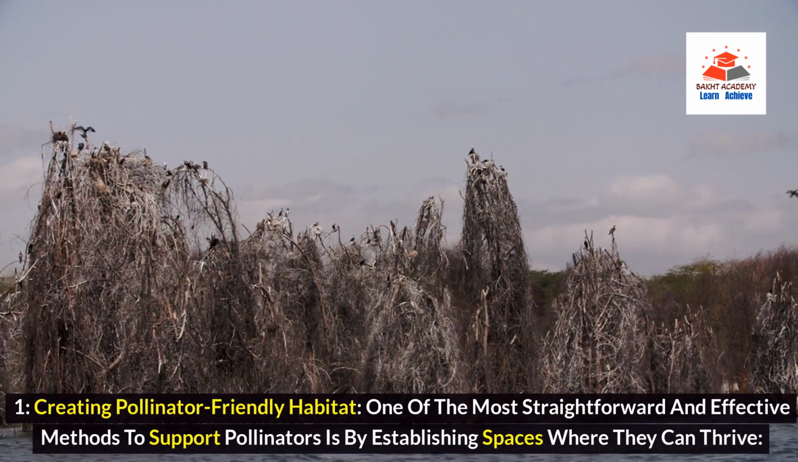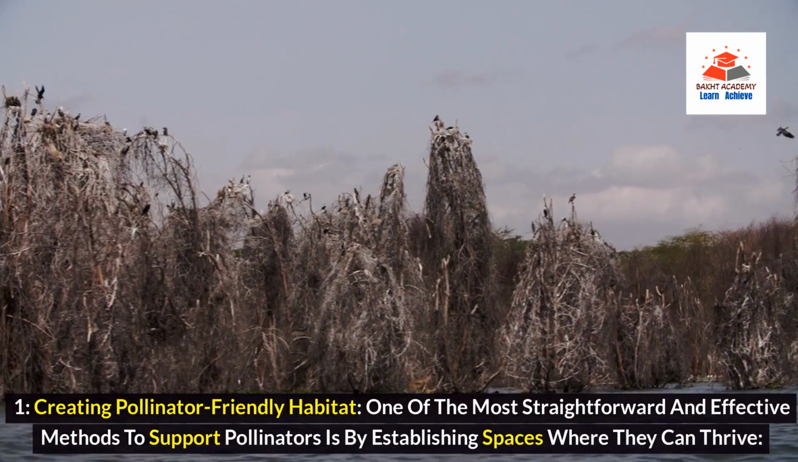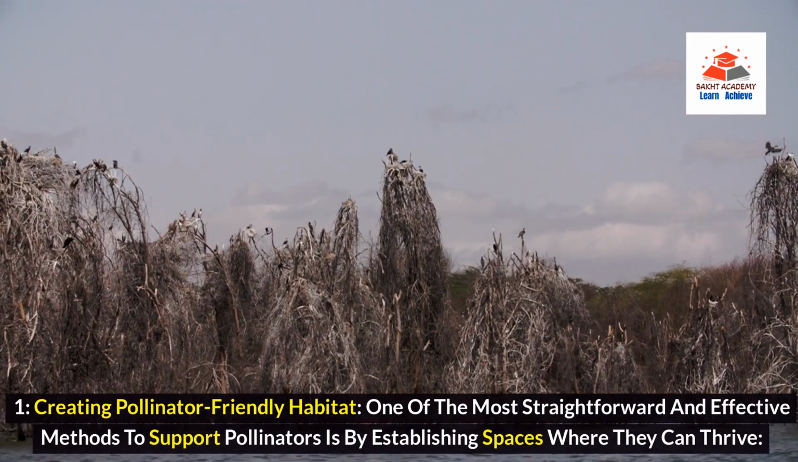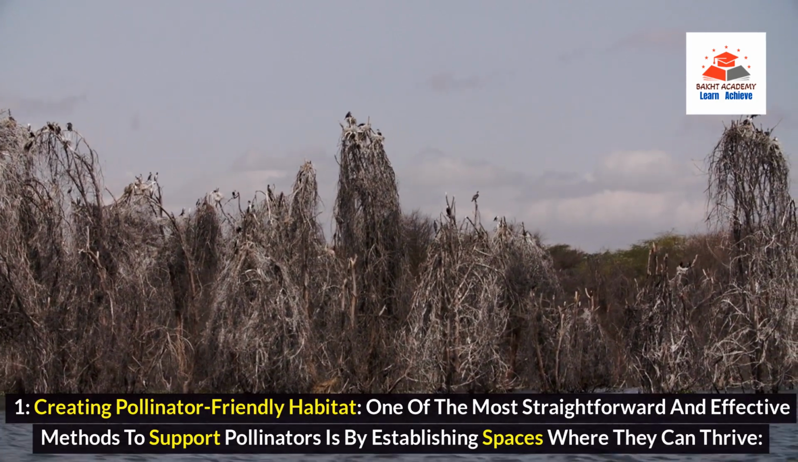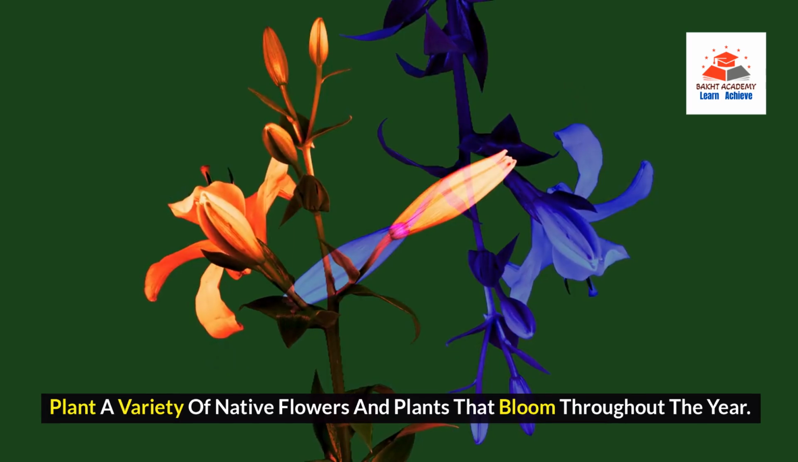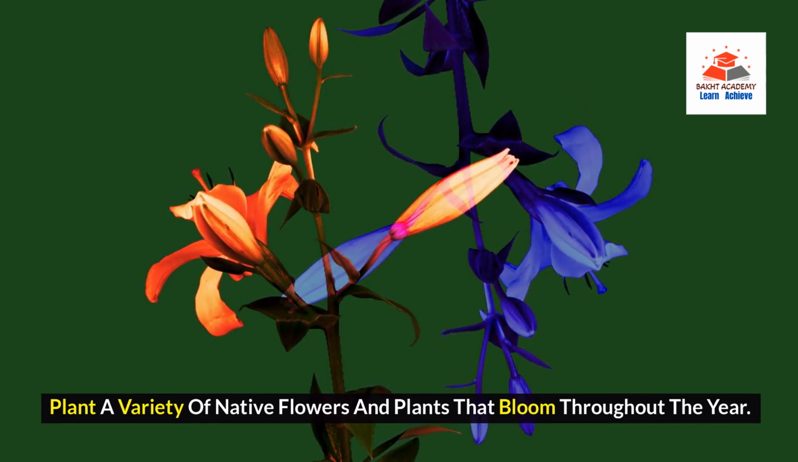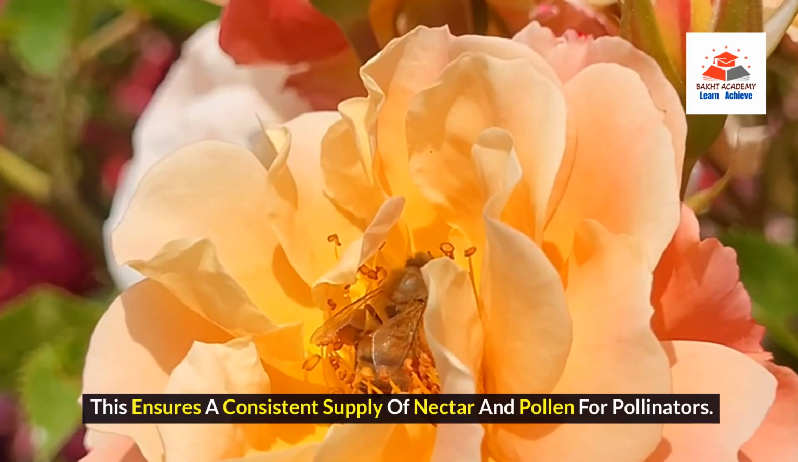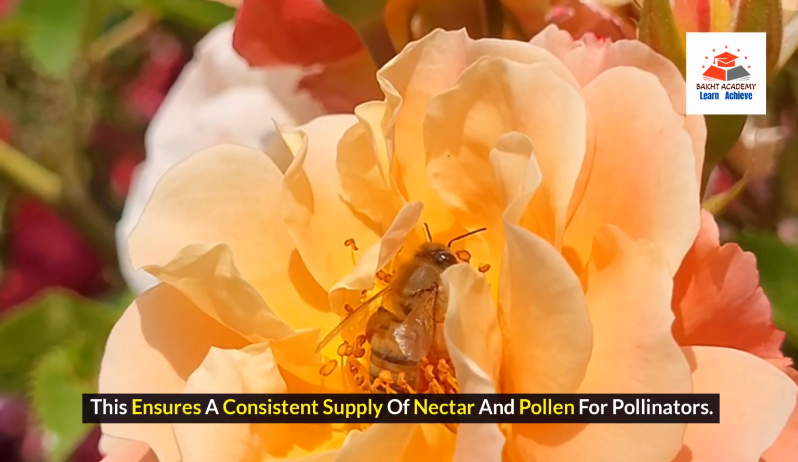1. Creating pollinator-friendly habitat. One of the most straightforward and effective methods to support pollinators is by establishing spaces where they can thrive. Plant a variety of native flowers and plants that bloom throughout the year. This ensures a consistent supply of nectar and pollen for pollinators.